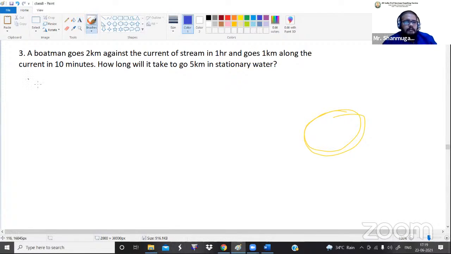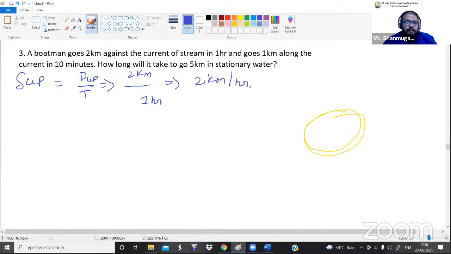Now upstream speed. In order to calculate the upstream speed, we should know the distance value and the time value. So what is the upstream distance? That is 2 kilometer. And what is the time value? That is 1 hour. So what is the answer? 2 kilometer per hour.